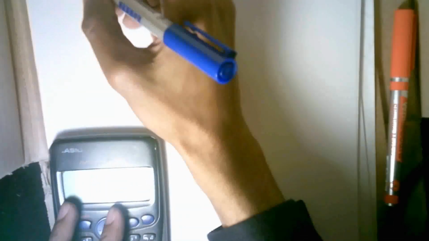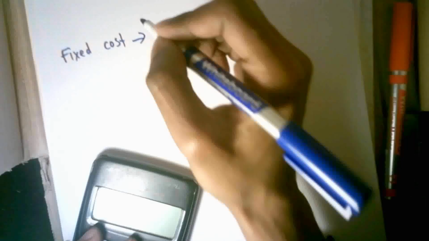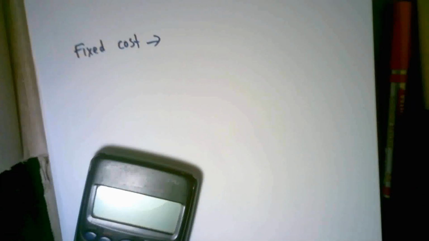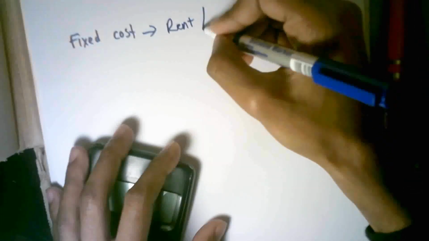So firstly, let's understand two concepts. The first concept being fixed costs. First, let's understand what is fixed cost. As the name suggests, it's fixed, meaning this is the cost that will not change. If I produce 0 goods, I still need to pay this amount. If I make one product, I still need to pay this fixed amount. A clear example of this is your rent or your lease agreement.